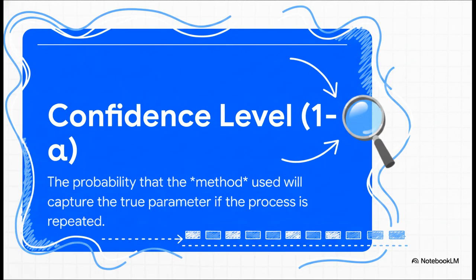Okay, but here's the thing. That range always comes with something called a confidence level. And honestly, this is the one thing almost everyone gets wrong, so let's really nail it down. The confidence level, usually something like 90%, 95%, or 99%, does not tell you the probability that the true value is inside your specific interval. That's the trap. The true value is what it is. It's either in the range you calculated or it isn't. The confidence is in the method. It's a statement about the long-term success rate of the recipe you used.